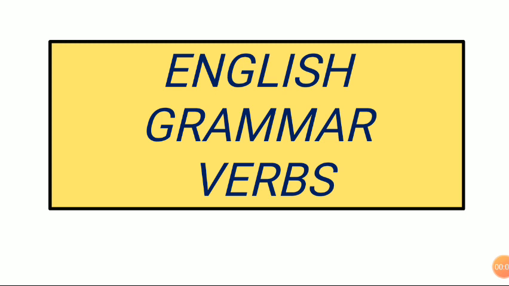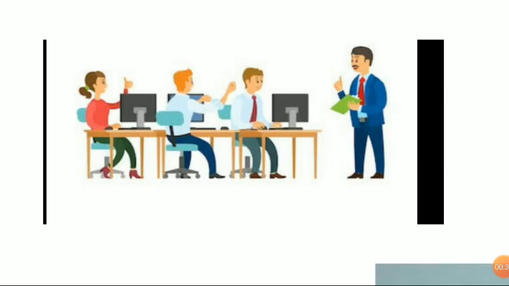Now we are going to see verbs in English grammar. In the last video, I explained that verbs play a very important role in English grammar. We can say that verbs act as the soul of an English sentence. It gives meaning to a sentence. It's not necessary to use a subject or object if we are using a verb. Actually, verbs mean our actions or any situation, which is called a state.